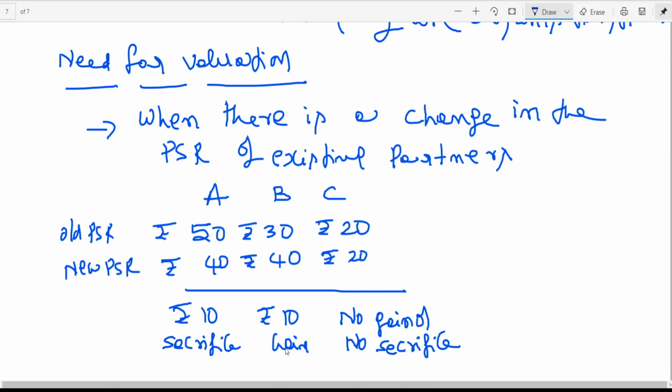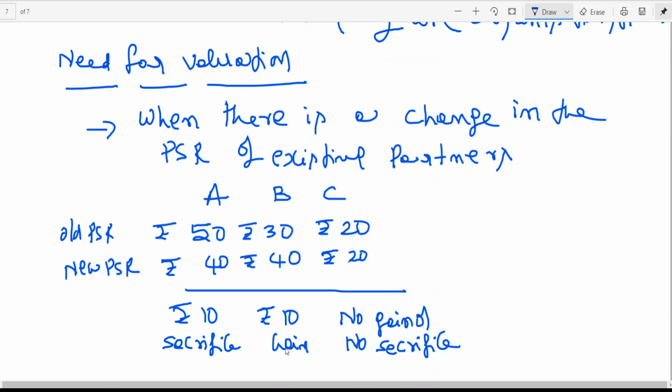I have taken an example of 100 rupees to explain the ratio with amounts, 5:3:2 and 4:4:2. Say 100 rupees is the goodwill. A was getting 50, 30, 20, and now in the new ratio A is going to get 40, 40, 20. A is sacrificing 10 rupees and B is gaining 10 rupees.